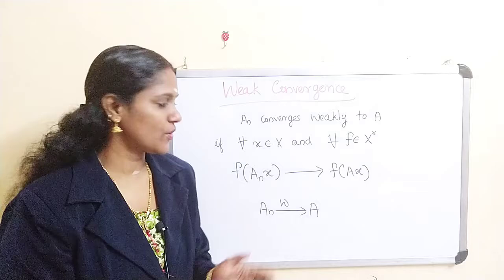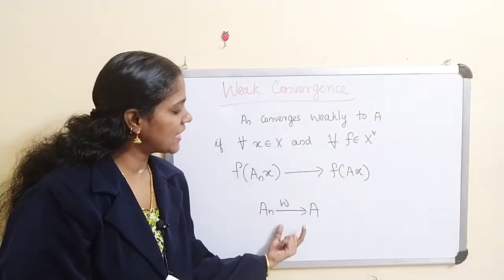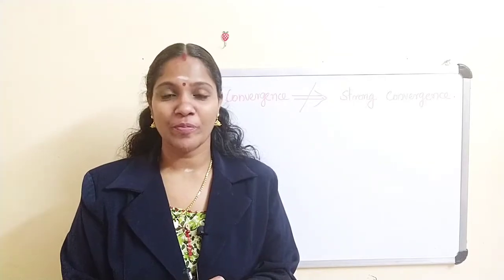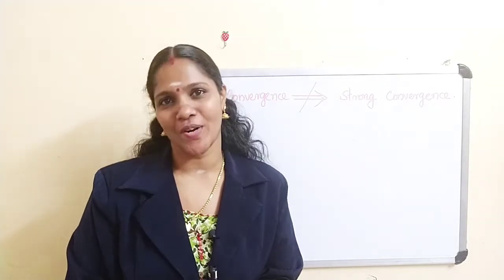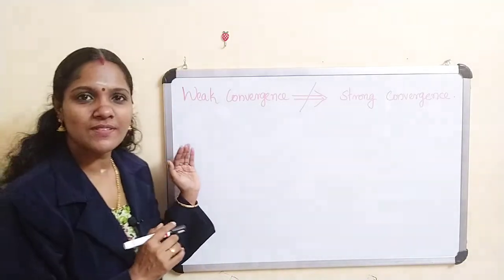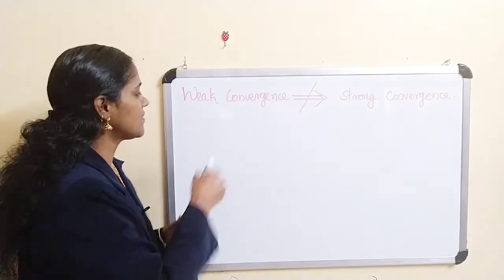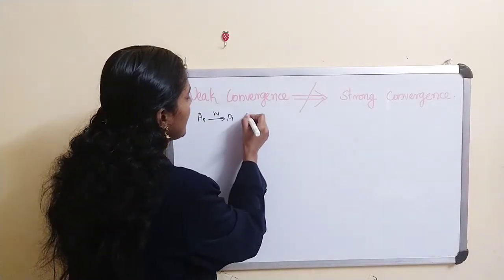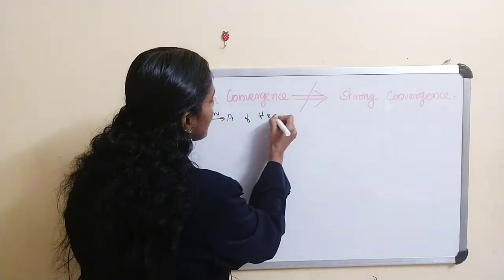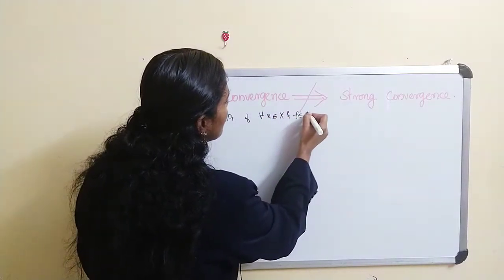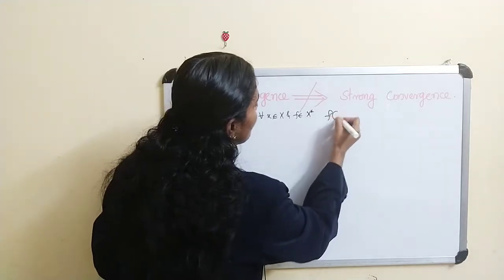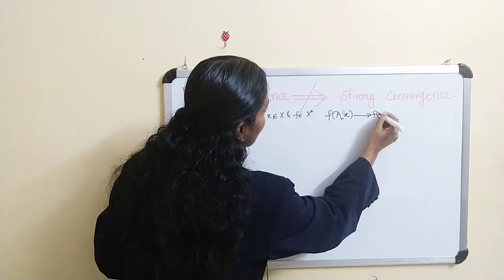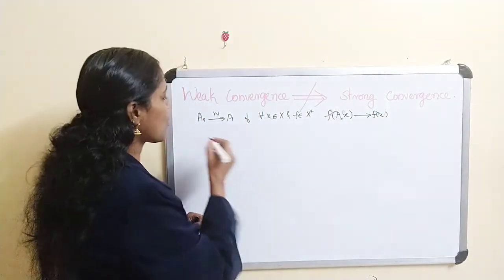Now we are going to show weak convergence need not imply strong convergence. We show this by an example. Weak convergence means A_n converges to A weakly if for every x belongs to X and f belongs to X star, f of A_n x converges to f of A x. Now what about strong convergence?